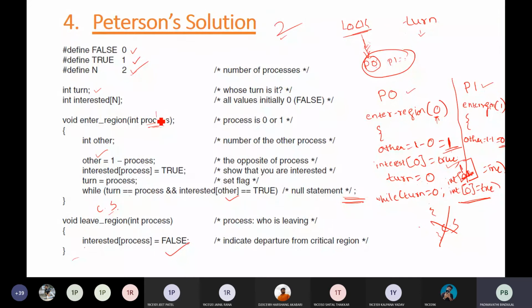Here it will be process 1, the other process will become 0, interested of 1 is true, and turn will be 1. So turn is equal to 1, and if interested of other is true, then P1 cannot execute the critical section, but if this is false, then it can execute the critical section. Okay, so is this clear?